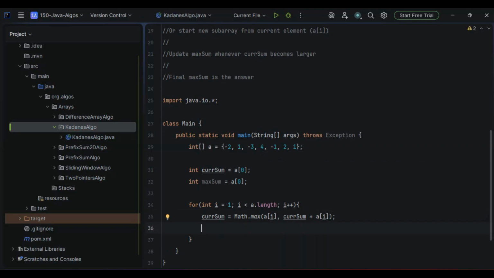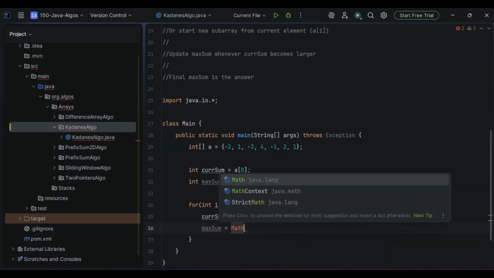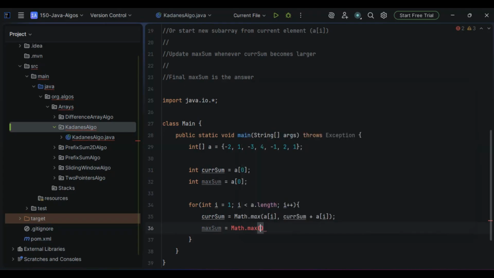Next, what we'll be doing? Let's go with the max sum. I'll just go with Math.max of, let me pass the max sum here, as well as the current sum.